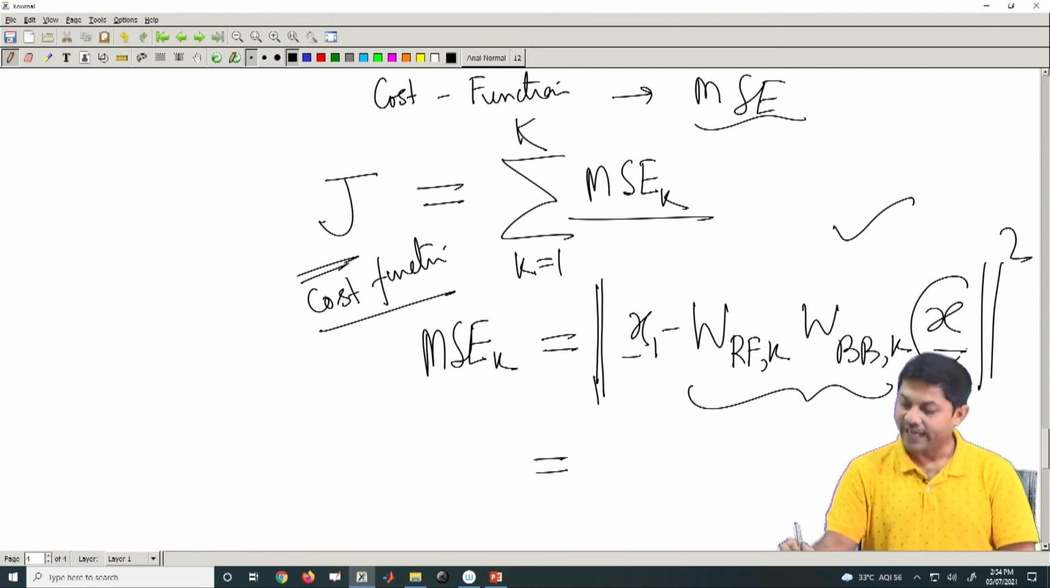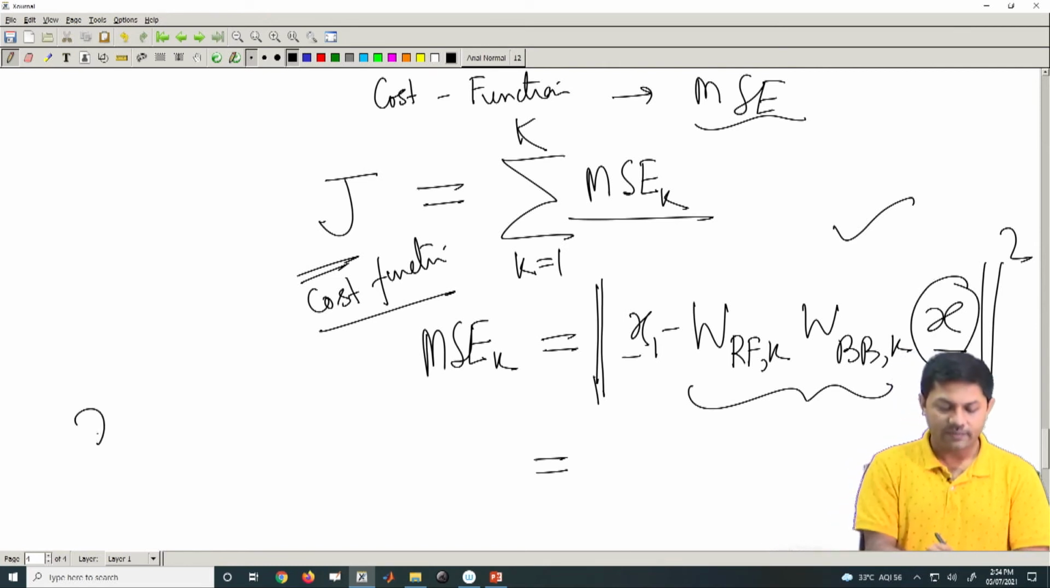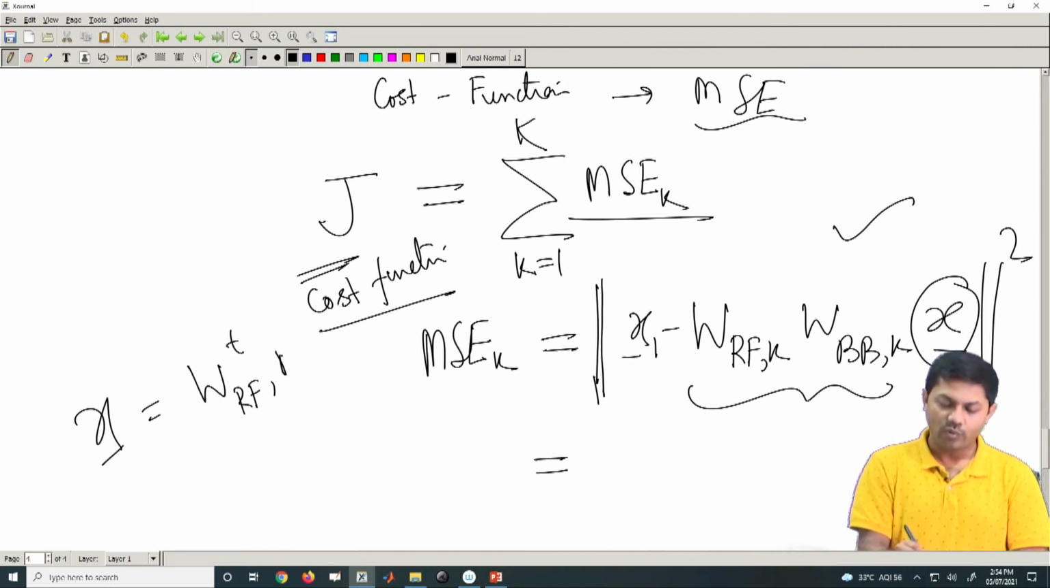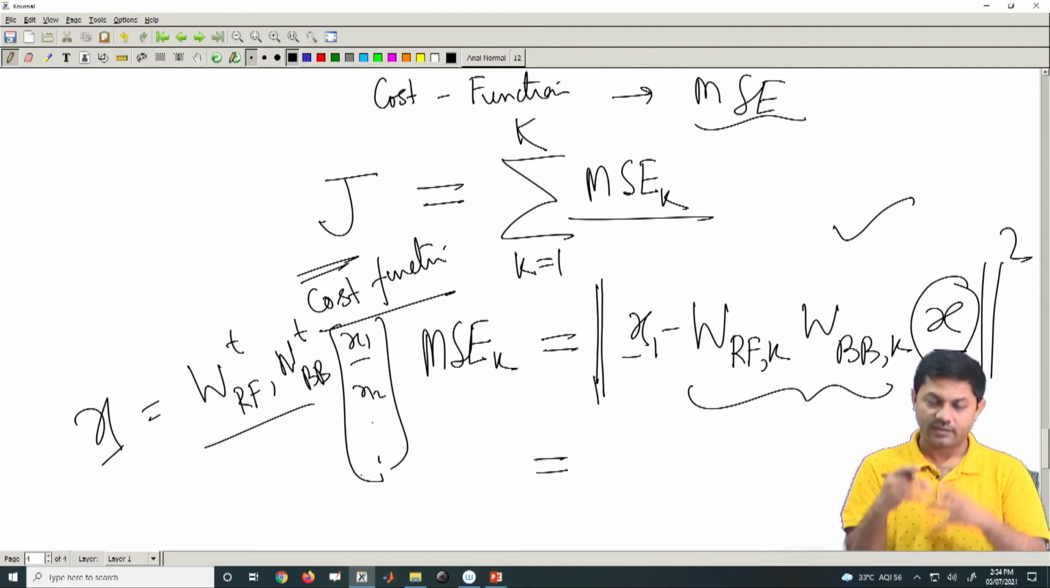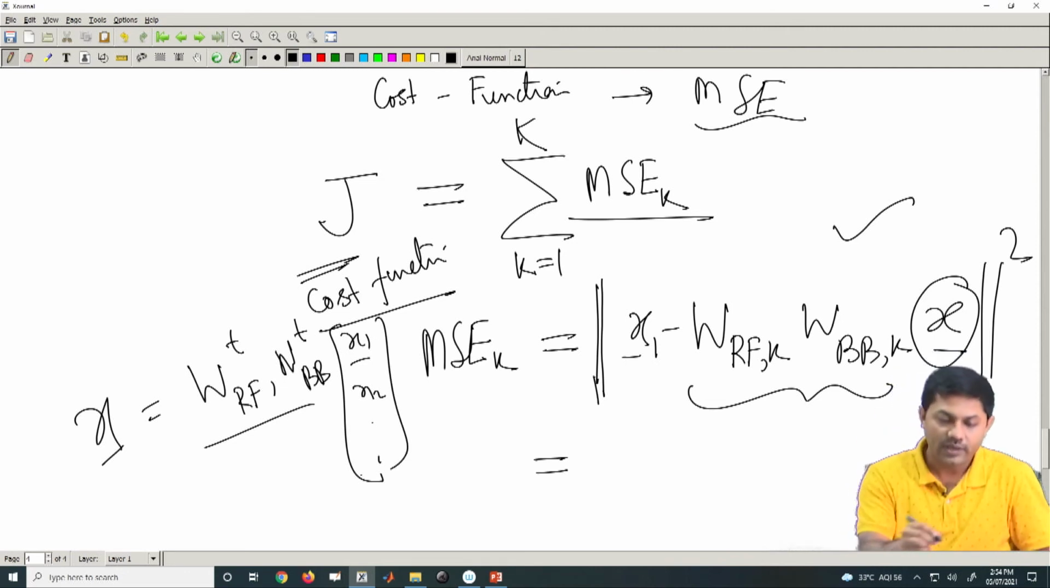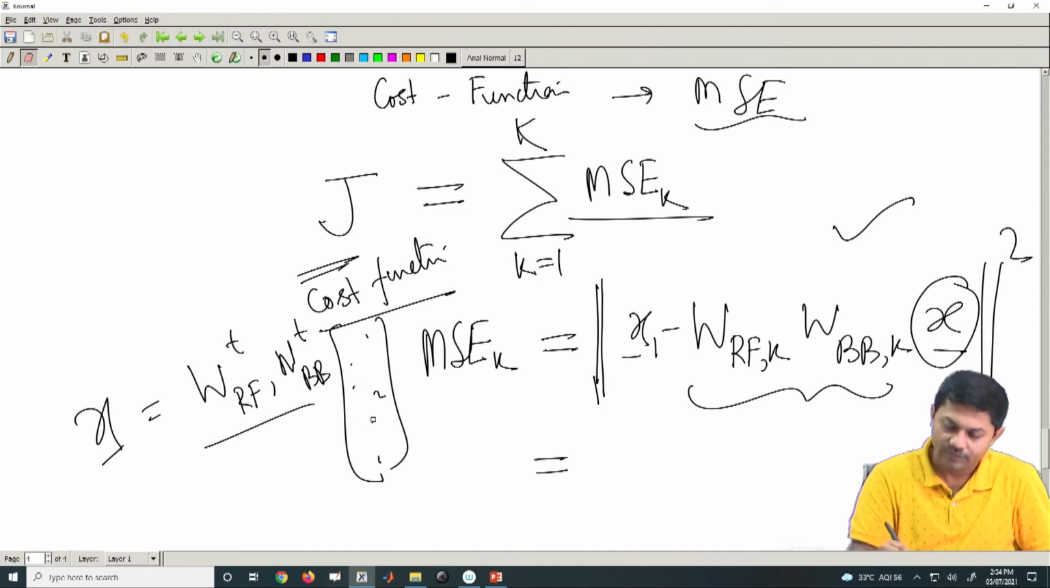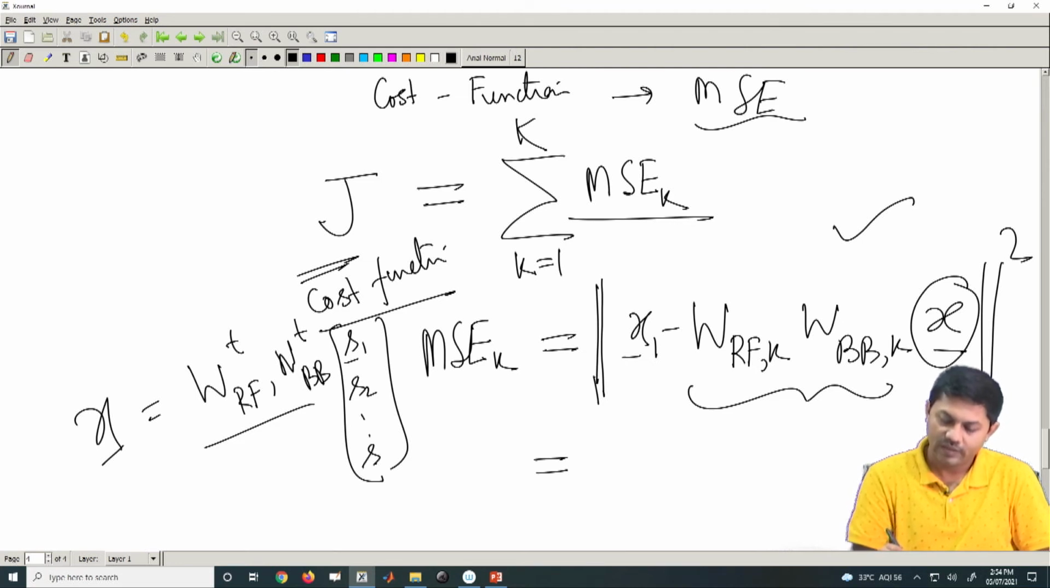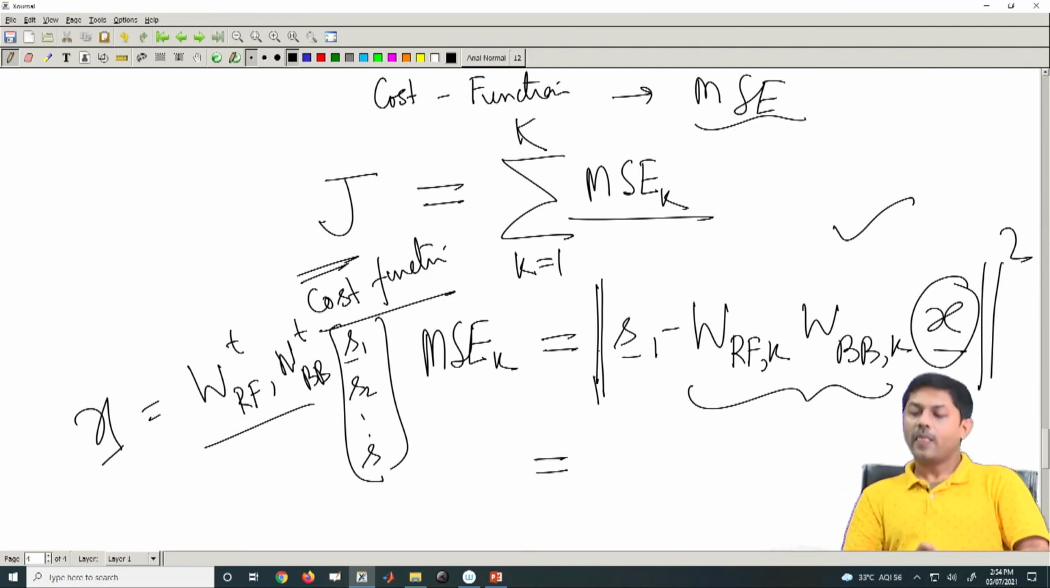Now, you know what x is. The x vector will have all your W_RF^T, W_BB^T, and it has the x1 vector, x2 vector, all these things. Instead of x1, I should say it is S1, sorry, because that is the S2 vector, Sn vector. So, I will make a slight change here. This should be S, because that is the original data.